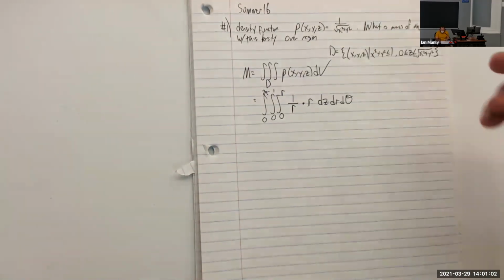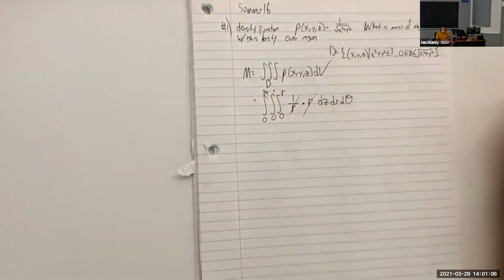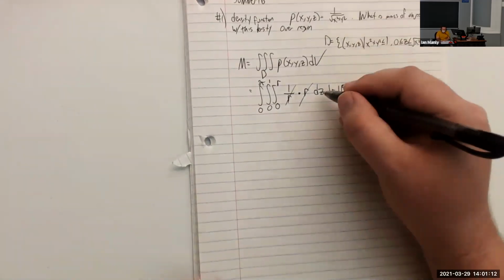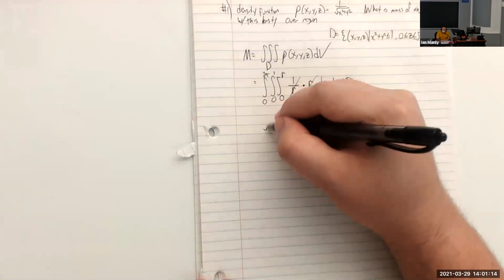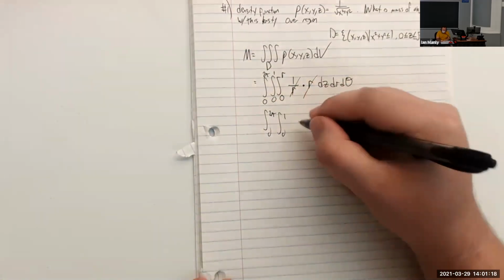All right, so then let's go ahead and do this integral here. And conveniently, the integrand is even simpler than it once was. We just have 1. We're doing the integral of 1 dz dr d theta. So I'm going to do the integral of 1 with respect to z, and we end up getting r.